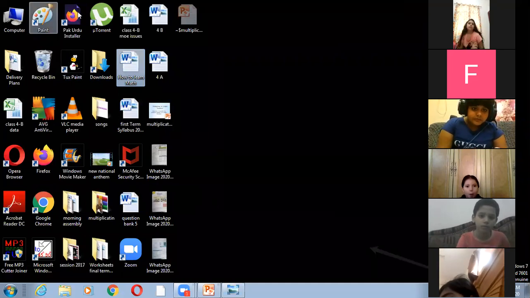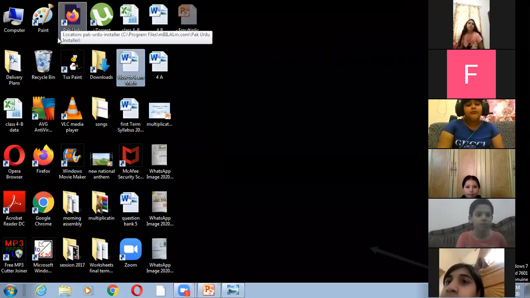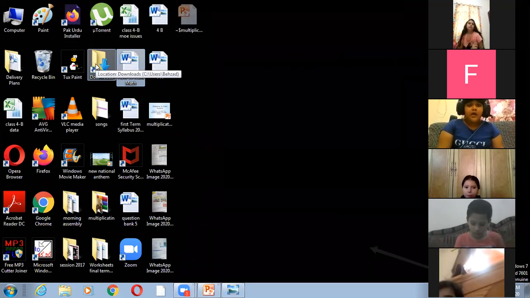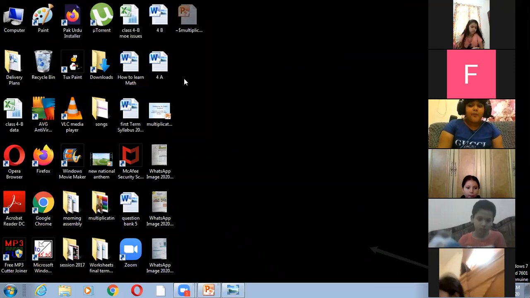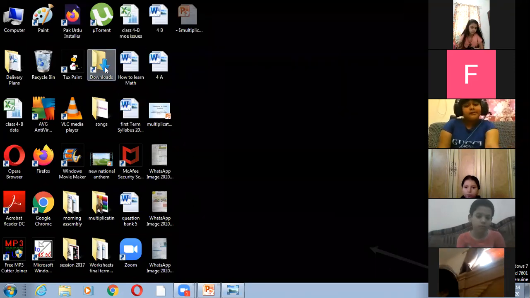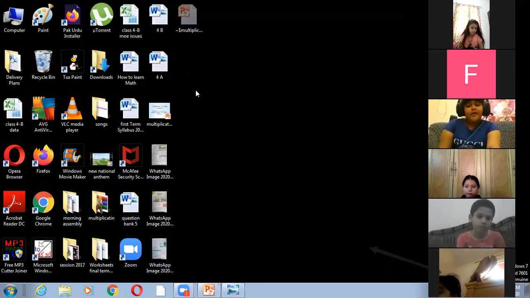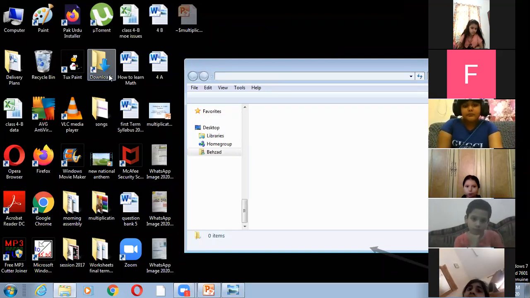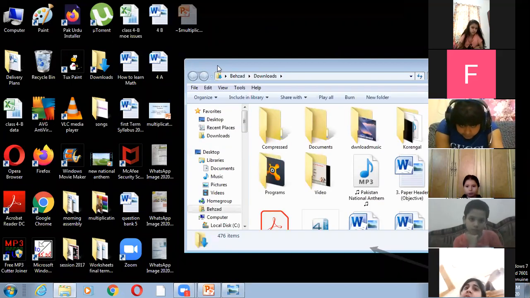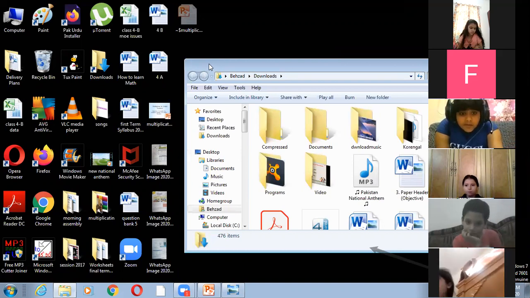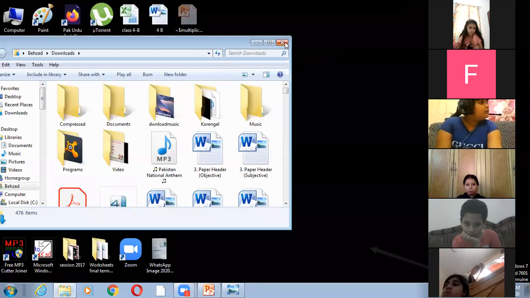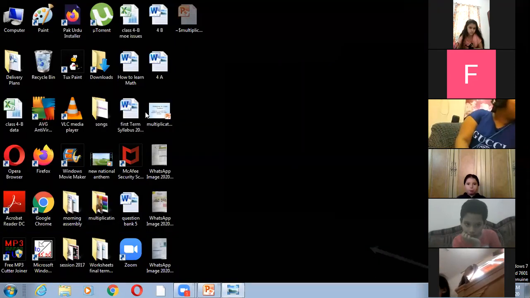So an icon represents different programs, files, and folders, and that can be opened by double clicking that particular icon. If you want to open anything, let's suppose I want to open this, you can open this by double clicking. Double click and it will open like this. So you can open any icon.